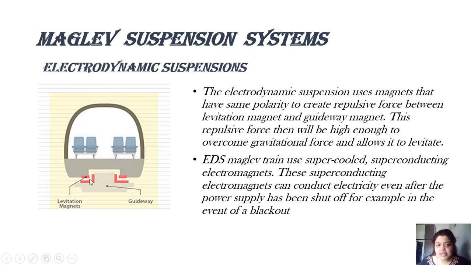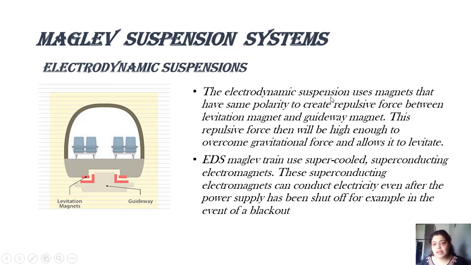In this case, how will the train levitate? If there is a force of attraction, the train is never going to levitate. What will happen is that these right angled magnets will repel, or will push the levitation magnets in the upward direction, and the train is going to move up. The train is going to levitate.